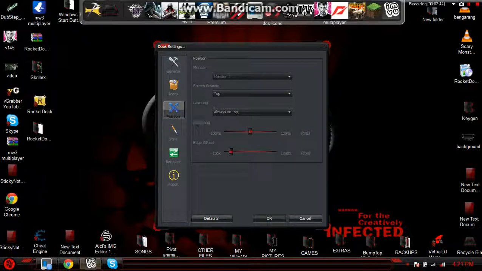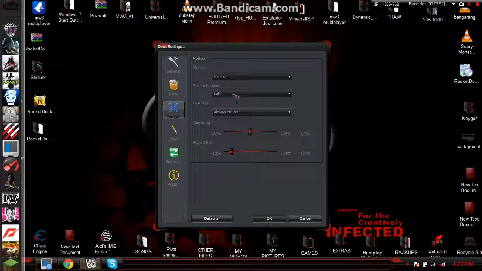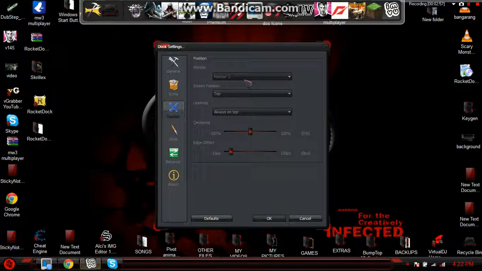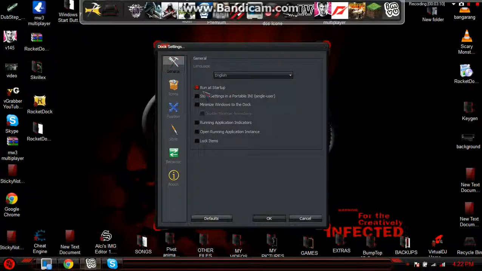and you could click where you want to put it. If it's the bottom, left, right. I'm just gonna leave it at the top. What else? Icon. See, I'm gonna put that to high quality. You can run it at startup, so when you log onto your Windows, you don't have to click the shortcut or anything like that. You're just gonna see it here.